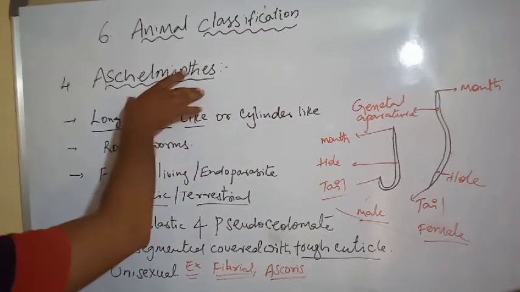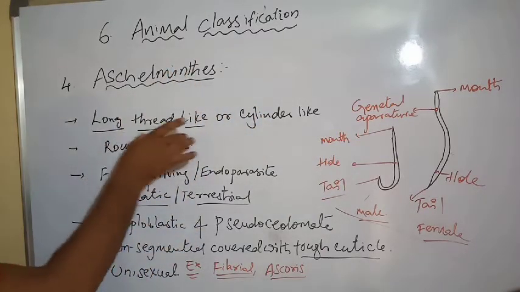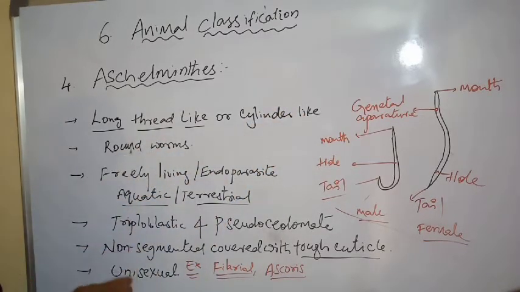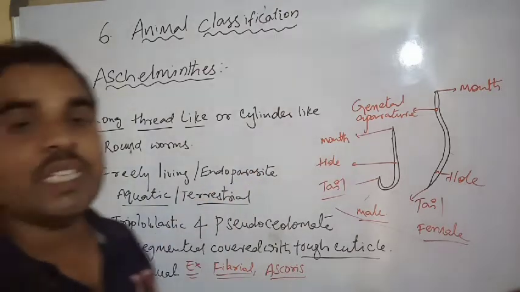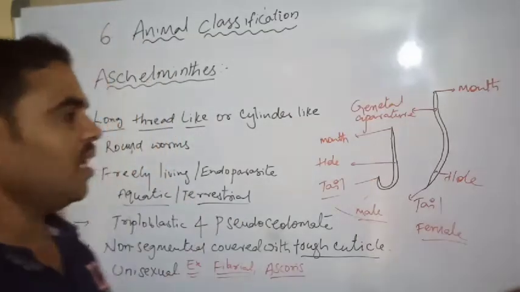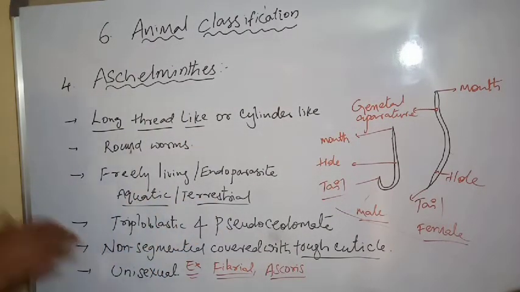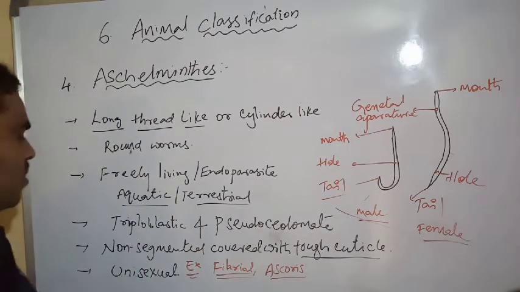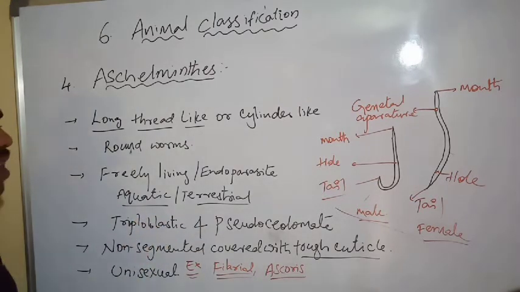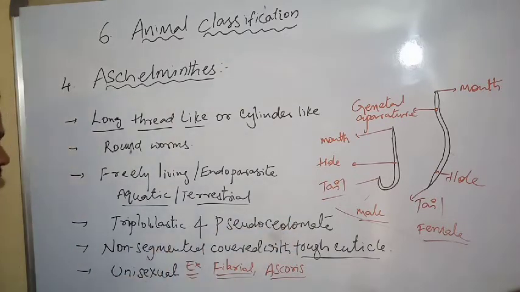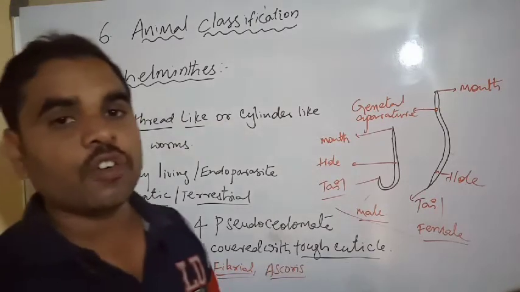See, first, Aschelminthes are long, thread-like, cylindrical roundworms. Freely living and endoparasitic. Endo means they live inside the body. Next, aquatic or terrestrial, they may live in water or on land. Triploblastic, already learned. Pseudocoelomate, there is no true coelom in their body.